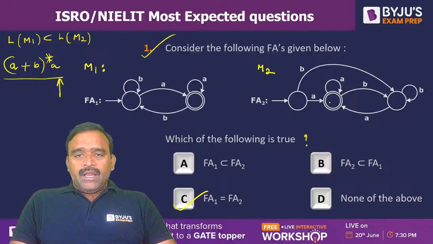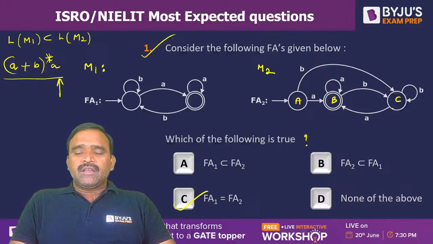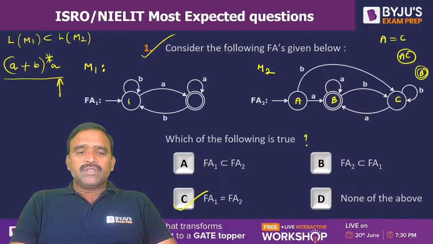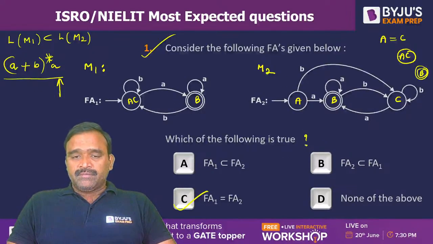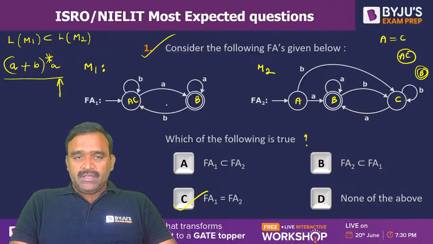Very good. And machine M2 also, very simple actually. If you name the states of machine M2 as A, B, C, and B is a final state, A and C are non-final states, the state A is equivalent to C. So when you club A and C into a single state, B will be the final state and this machine will be equivalent to this one only. So this AC is clubbed, and B. With the minimization of M2 into M1, both will accept the same language. So that language is what? All strings of A's and B's ending with A. You can also verify.